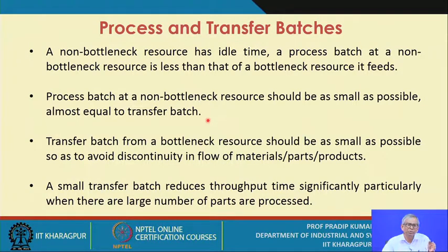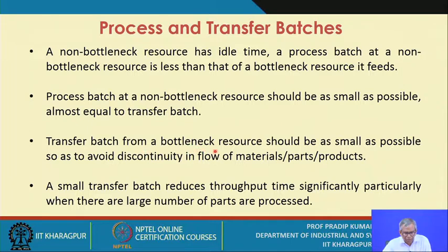And when you say it's matching, that means matching with respect to the quantity and matching with respect to the timing. So please note down these 2 points. Whenever we talk about TOC based scheduling, we are essentially referring to these 2 important aspects you must look into: matching with respect to the quantity and matching with respect to the timing.